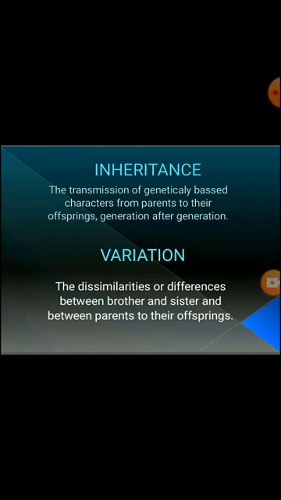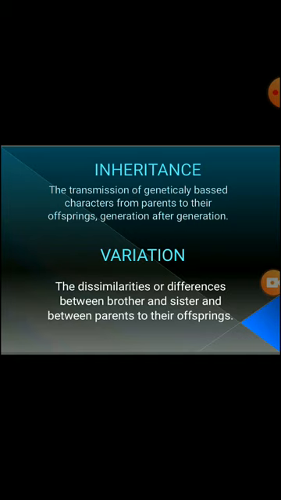The transmission of genetically based characters means characters which are present in our parents and transferred to us, from parents to offspring, generation after generation, from our grandparents to our parents, from our parents to us, and from us to our next generation. This type of transmission of characters is known as inheritance, or it is also known as heredity.